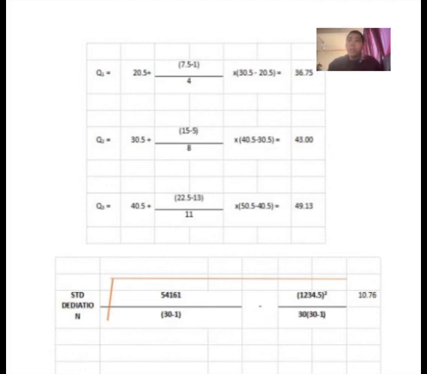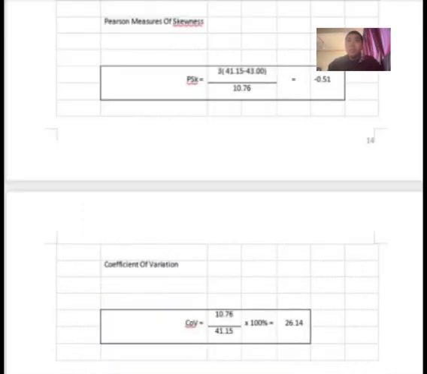So next we'll go to the Pearson measure of skewness. We take 3 times by 41.15 minus 43 divided by 10.76, and the answer equals negative 0.51. So for the coefficient of variation, 10.76 divided by 41.15 times 100% equals, for the answer we get 26.14.